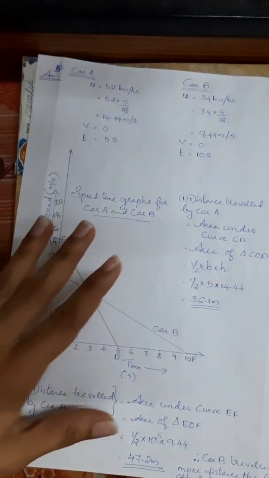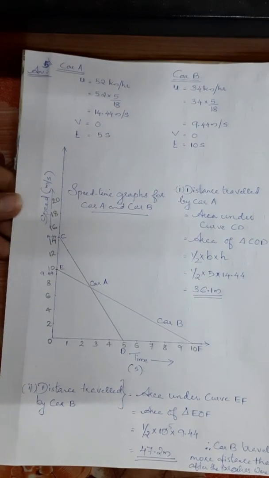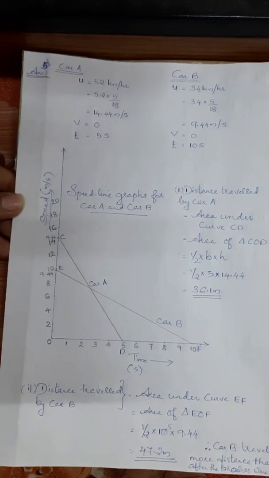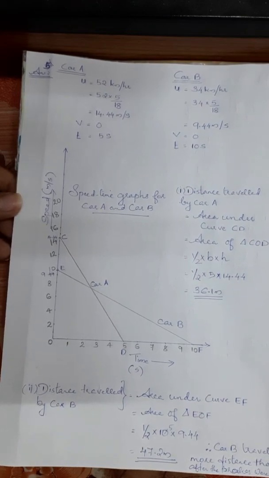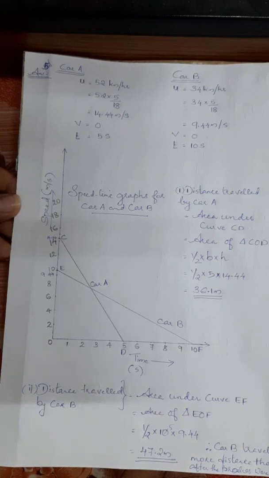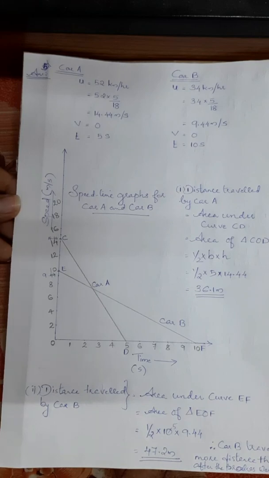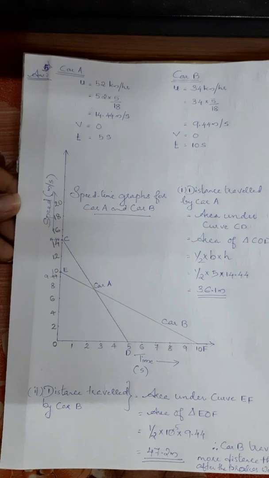Next question is that a driver of a car driving at 52 kilometer per hour applies the brakes and accelerates uniformly in the opposite direction. The car stops in 5 seconds. Another driver going at 34 km per hour in another car applies his brakes slowly and stops in 10 seconds. On the same graph paper, plot the speed versus time graphs for the two cars. Which of the two cars travel further after the brakes were applied?